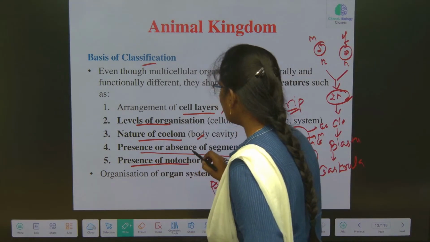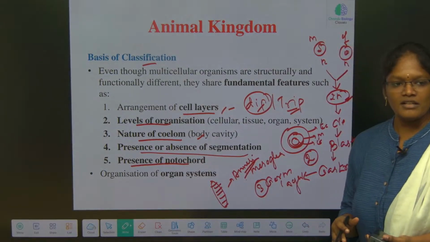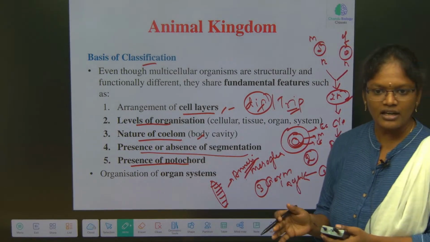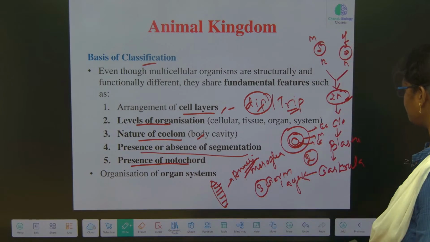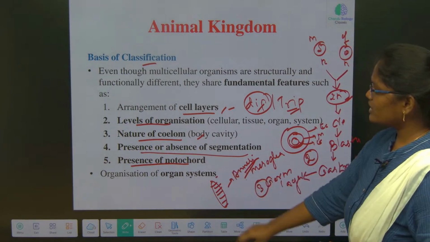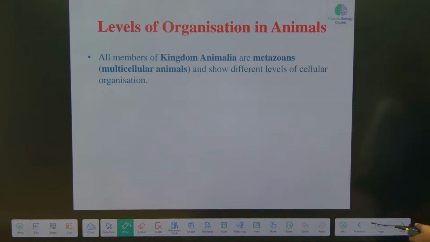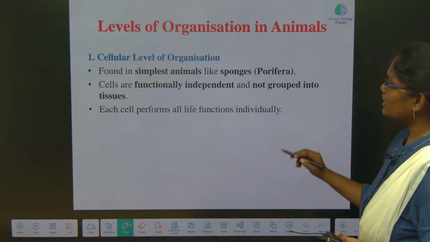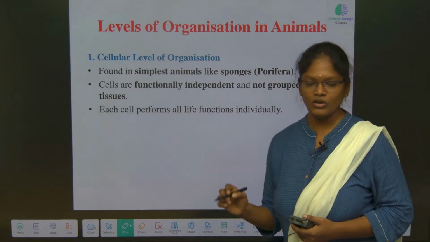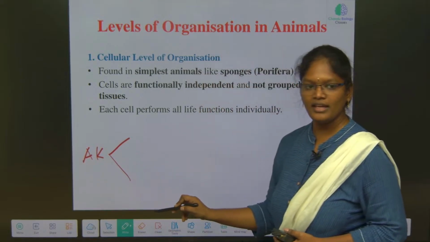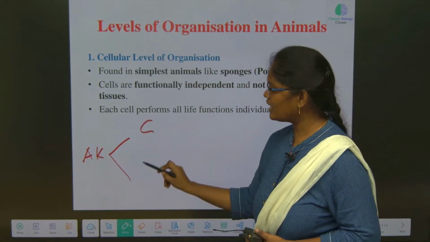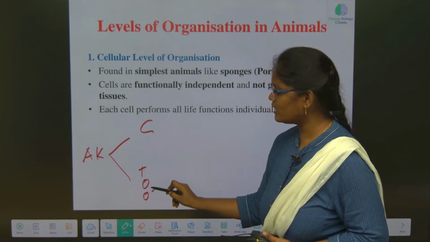Now, presence of notochord. If the notochord is present, we place them under Chordata. If it is absent, we place them under Non-chordata. Clear? Now, organization of organ systems. First, the cellular level of organization. As I said before, the animal kingdom is divided based on the grade of organization: cellular level, tissue, organ and organ system level.